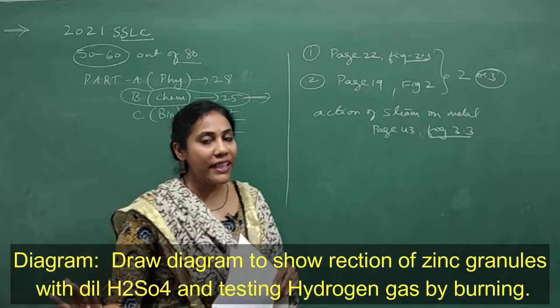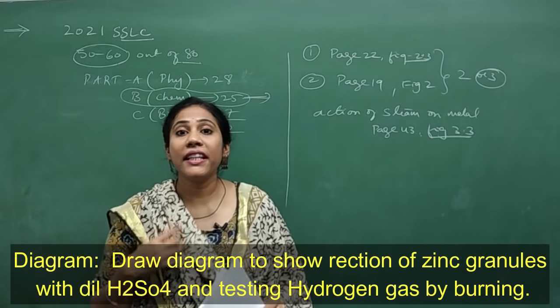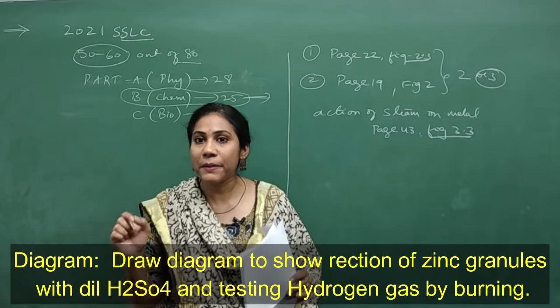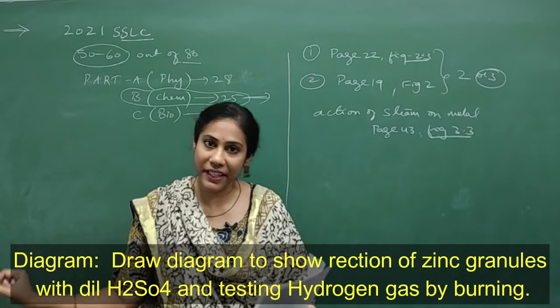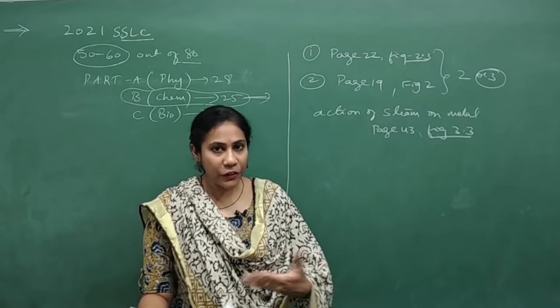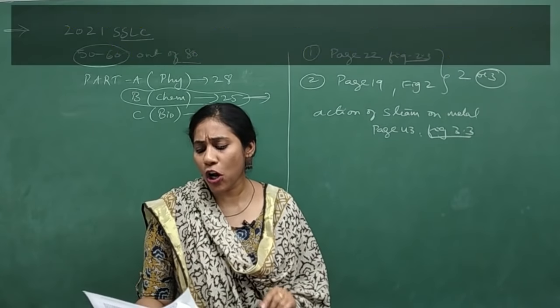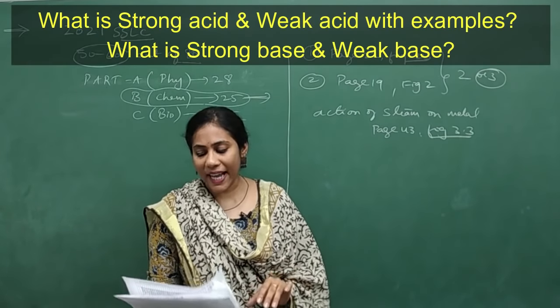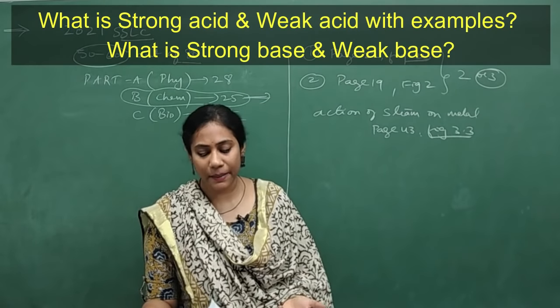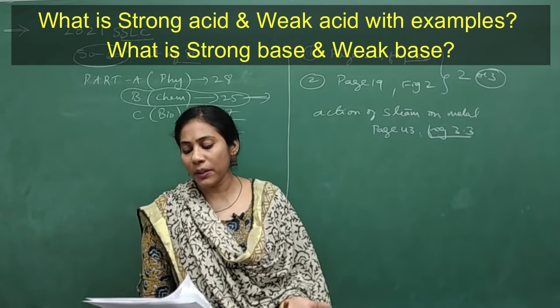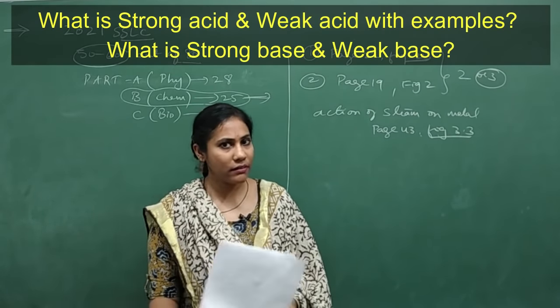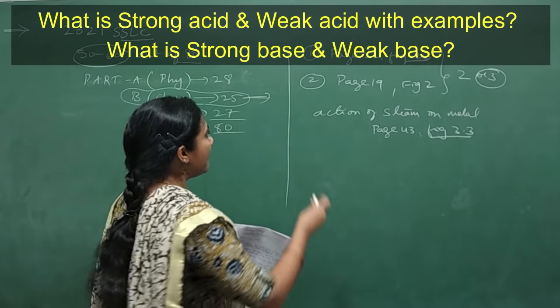Right? So they are very much easy. You can refer the textbook and practice the diagrams, and that is compulsory. Right? Fine. And coming to the next question from the chapter, what is strong acid, weak acid with examples? At the same time, what is strong base and weak bases? This is a very simple question.